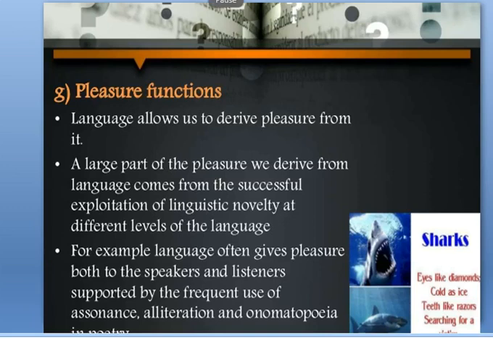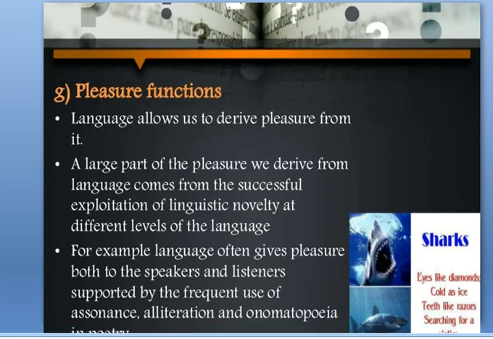Next function of language is the pleasure function. Pleasure function means language allows us to derive pleasure from it. A large part of the pleasure we derive from language comes from the successful exploitation of linguistic novelty at different levels of the language. What does it mean? We use language in different ways to get pleasure.